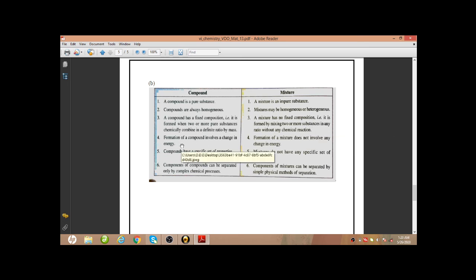Next, formation of a compound involves a change in energy, whereas formation of a mixture doesn't involve any change in energy. Next, compounds have a specific set of properties, whereas mixtures do not have any specific set of properties. Next, components of a compound can be separated by complex chemical processes, whereas mixtures can be separated by simple physical methods of separation.